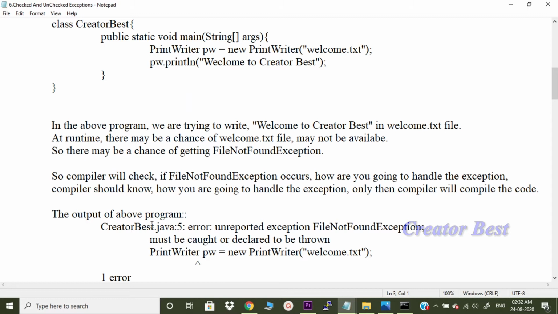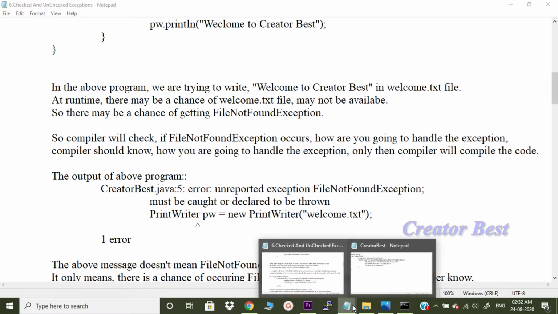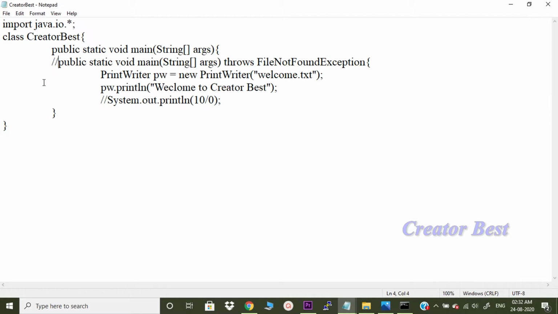Let us run this program. I have already written the code. The public static void main String args, PrintWriter pw is equal to new PrintWriter welcome.txt, pw.println welcome to CreatorBased. We are trying to write this particular text into the welcome.txt file. Let us execute this program.